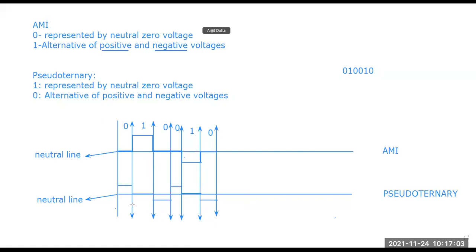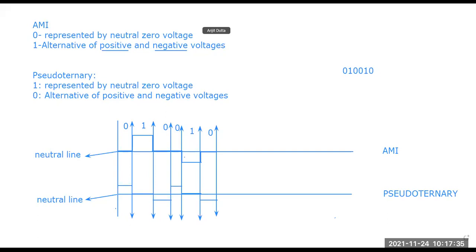So 0 1 0 0 1 0, it is a very easy and logical thing if we understand the basics, that what is represented by what value. In AMI, 0 is represented by what, 1 is represented by what, and with respect to pseudo ternary, 0 is represented by what value and 1 is represented by what value. Just keeping that in mind, we can easily draw the signal bits with respect to the signal graph, right? So 0 and 1, these are the values that we need to remember.